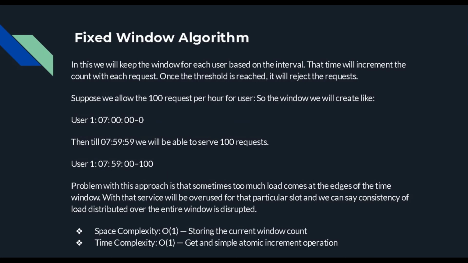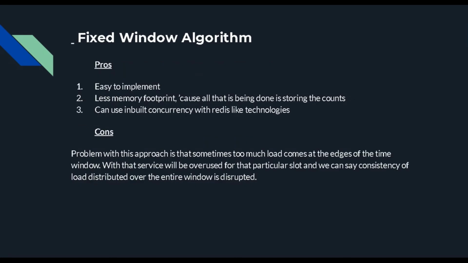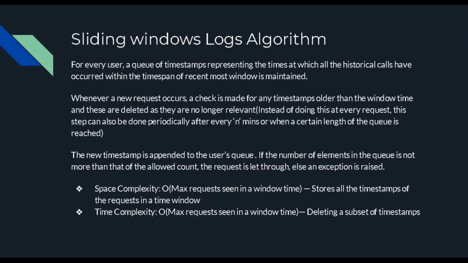The space complexity of the fixed window algorithm is O(1), and the time complexity is also O(1). Pros and cons: in the fixed window algorithm, it's easy to implement, it has a small memory footprint, and it can be built concurrently, storing with Redis-like technologies, maybe Memcache. The problem again is too much requests coming up at the corner edges, so consistency suffers a lot.